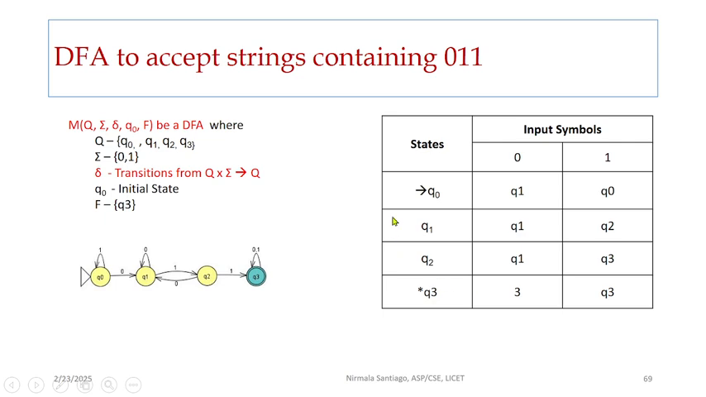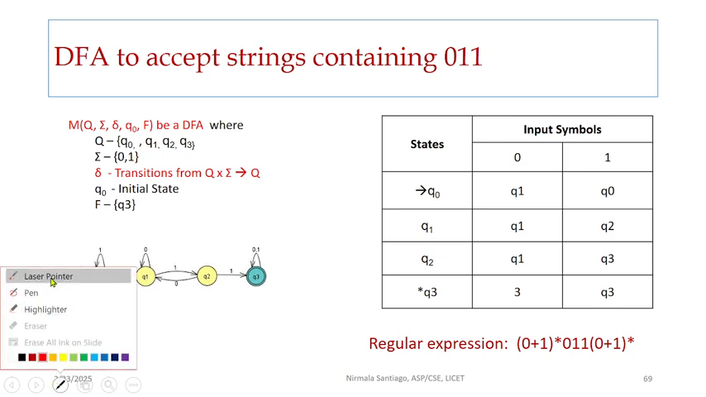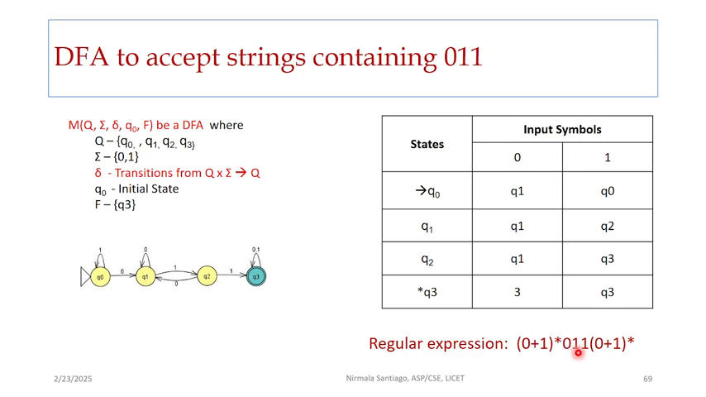Now the regular expression can be represented as 011, and in the front it can have any number of zeros and ones, and at the back it can have any number of zeros and ones. So it is represented as (0+1) star, 011, (0+1) star, that is, 011 preceded by 0 or 1 the whole star and succeeded by 0 or 1 the whole star.